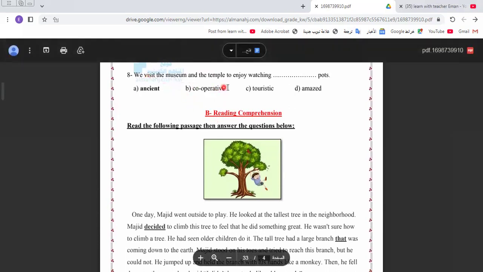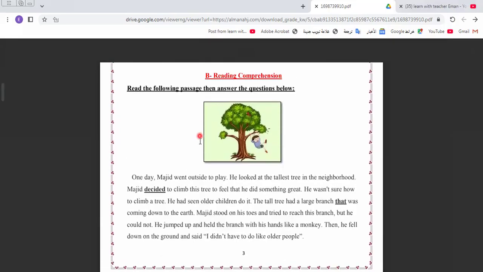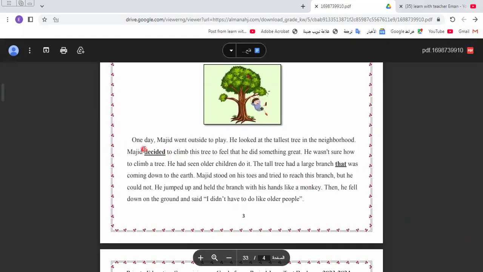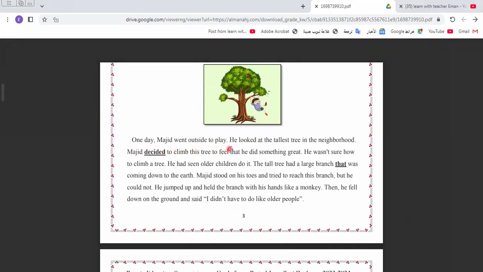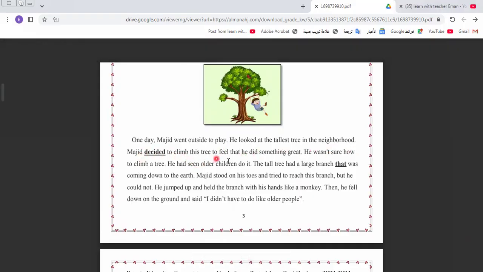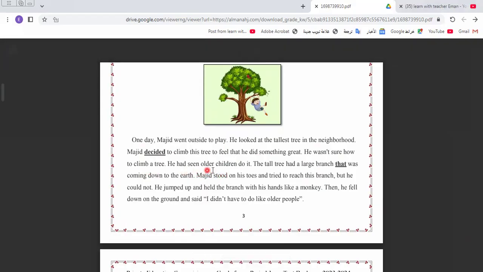We visit the museum and temple to enjoy watching ancient books. Here we have a comprehension. Let's read it together and answer the questions below. One day, Maggid went outside to play. He looked at the tallest tree in the neighborhood. Maggid decided to climb this tree to feel that he did something great. He wasn't sure how to climb a tree. He had seen older children do it.